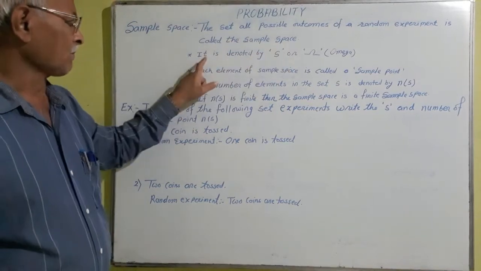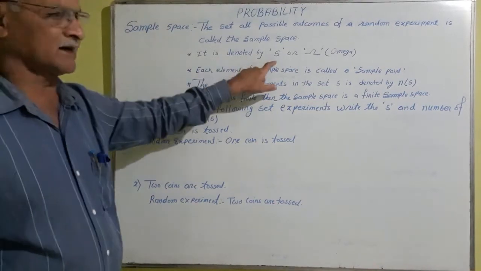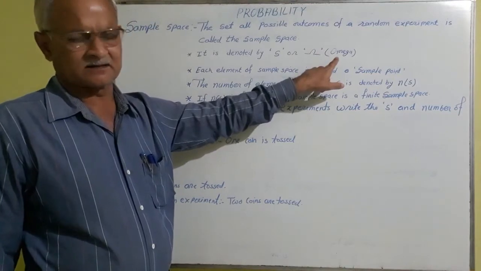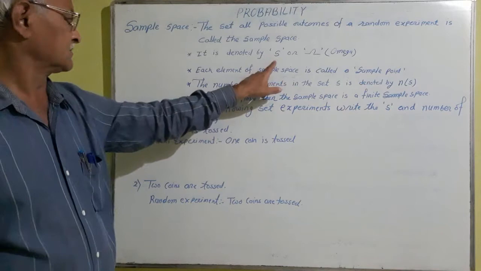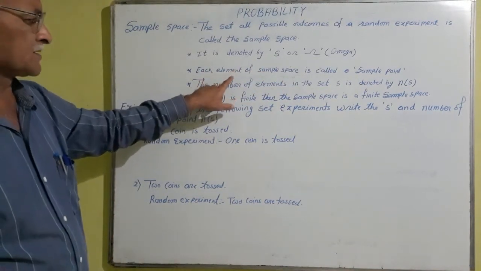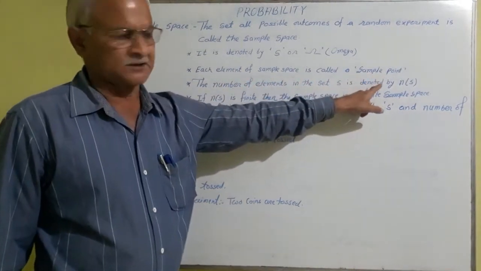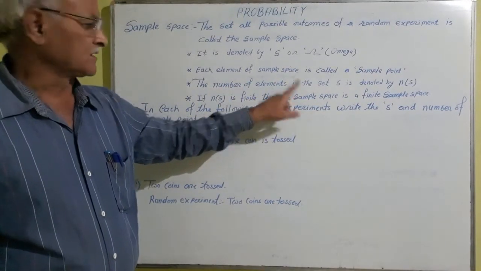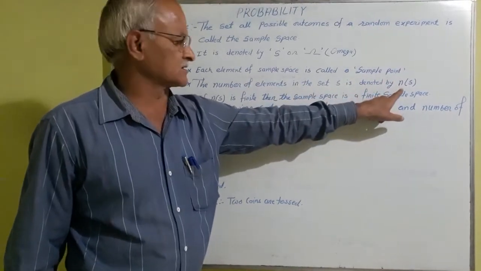Sample space is denoted by S or this sign, which is called omega. Now generally we denote it by S. Then each element of the sample space is called a sample point. The number of elements in the set S is denoted by n of S.